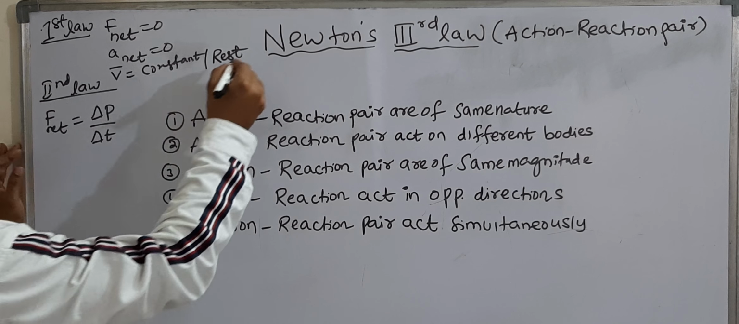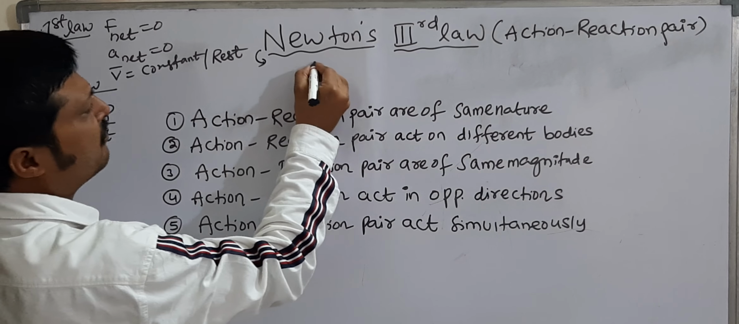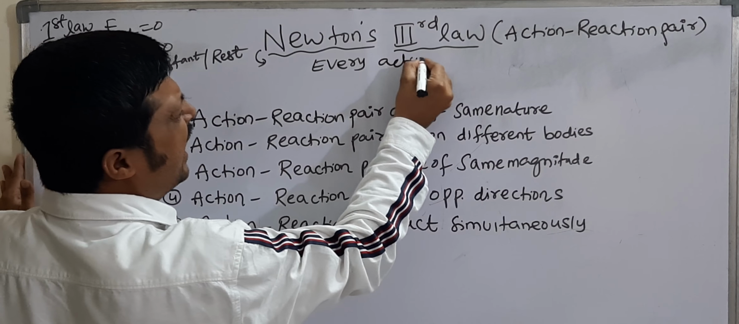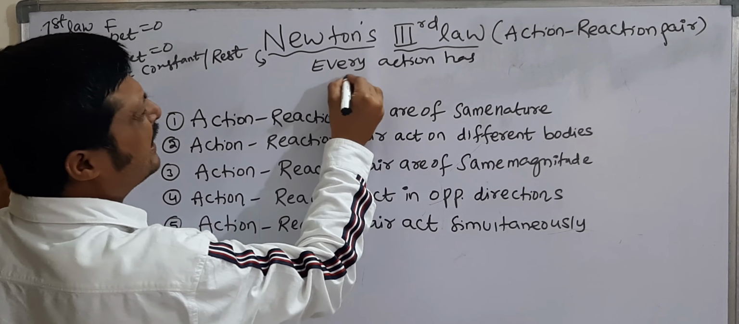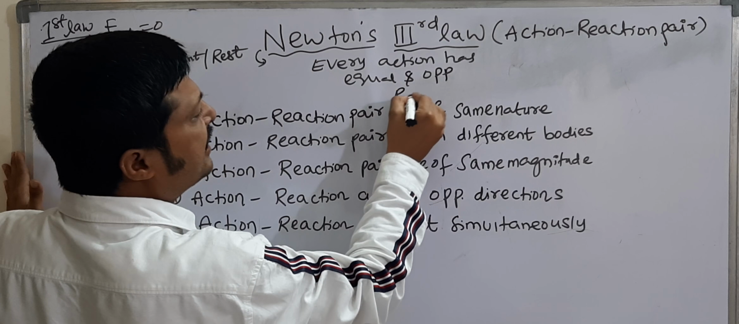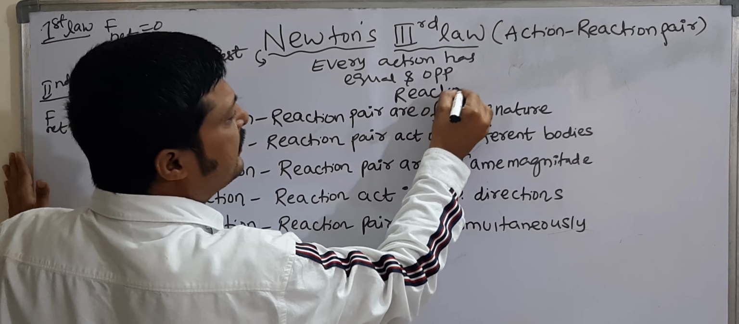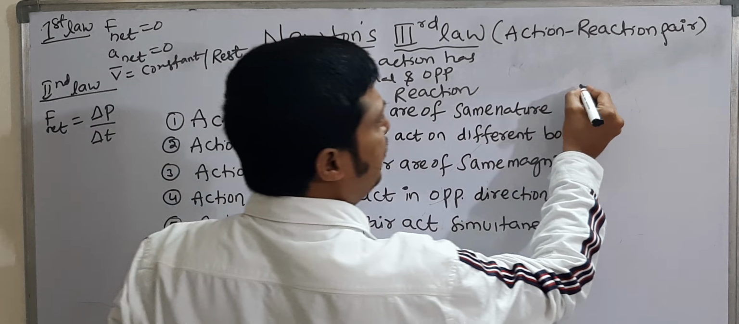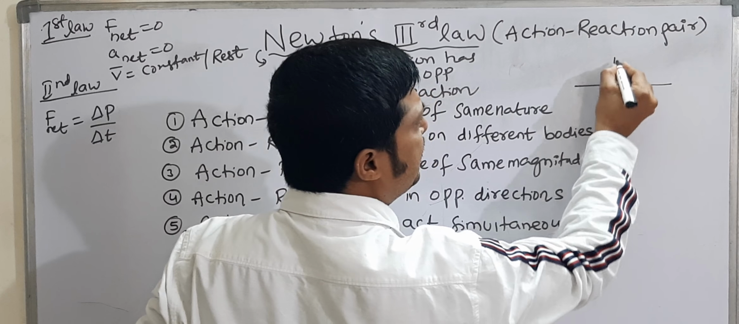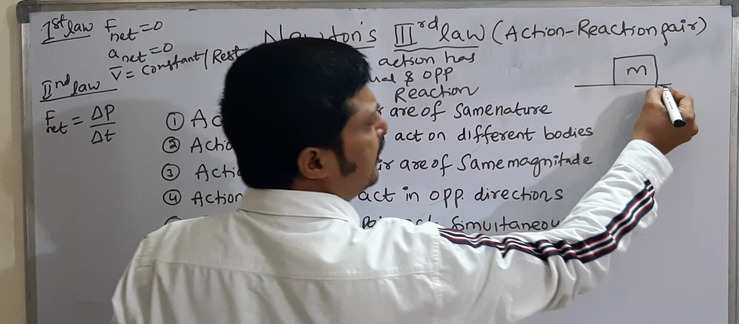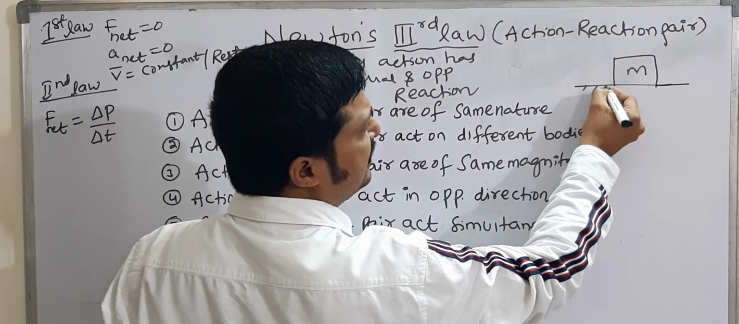Then Newton's third law is nothing but: every action has equal and opposite reaction. This is the statement of Newton's third law. But see here, a body of mass M is placed on a horizontal surface.